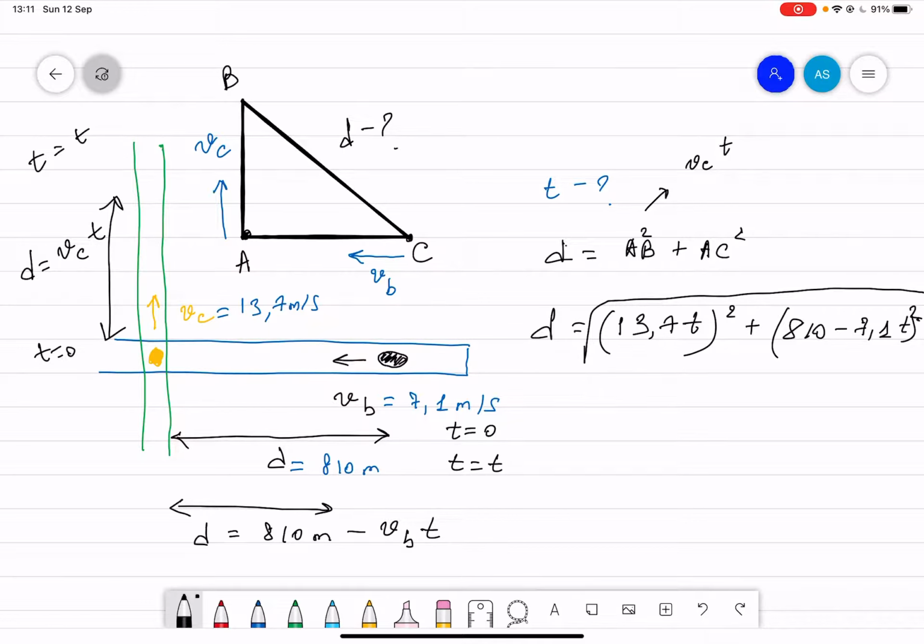After that you have to open the bracket, and in order to find the closest time the boat will be to the car, what you have to do is take the derivative of this distance with respect to time.